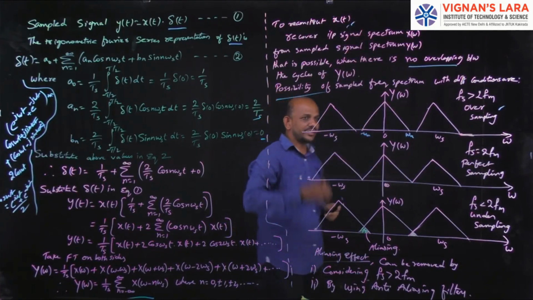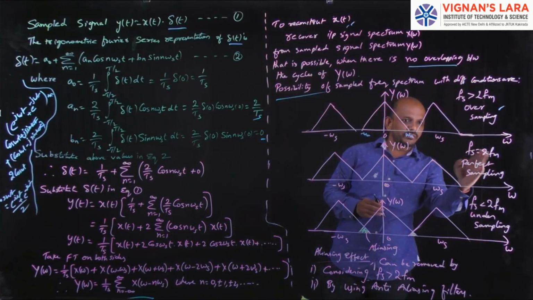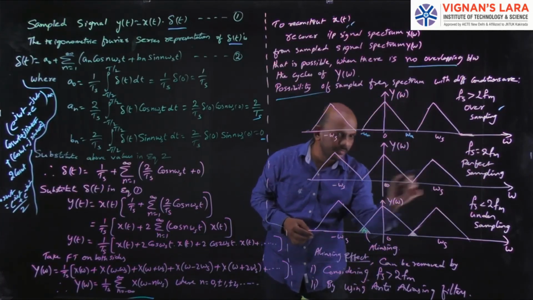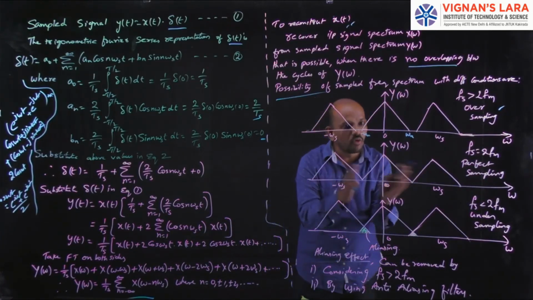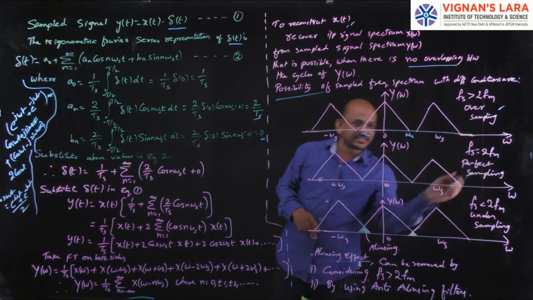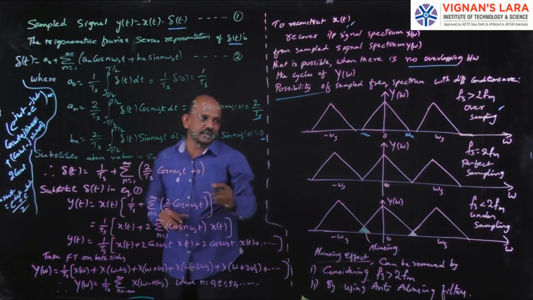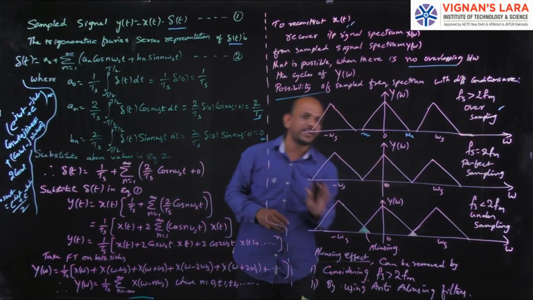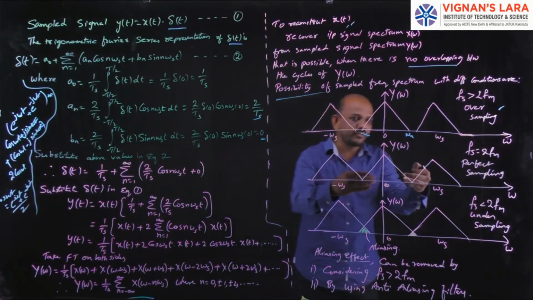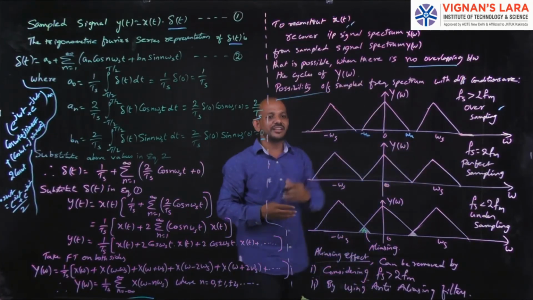Okay. The second condition, fs equal to 2 fm. That is, they are perfectly matched. So there is no gap and no overlapping. This type of sampling is nothing but perfect sampling, because these are perfectly matched. Hence it is perfect sampling. From this type of signal also I can get the original signal x of t.